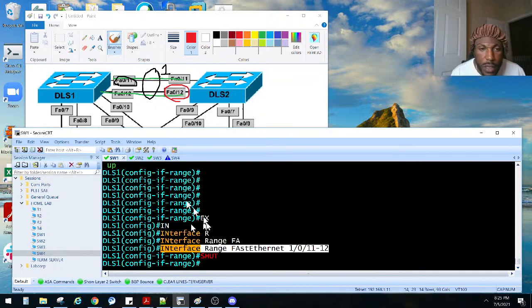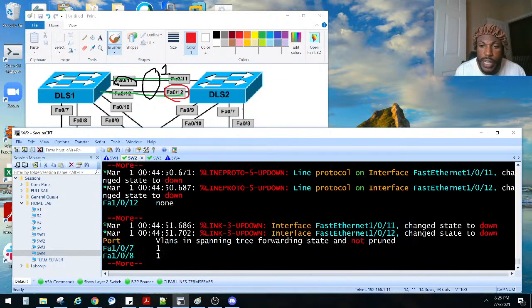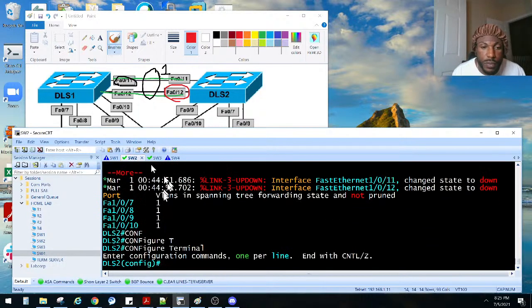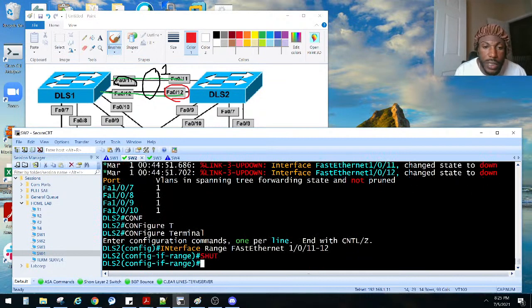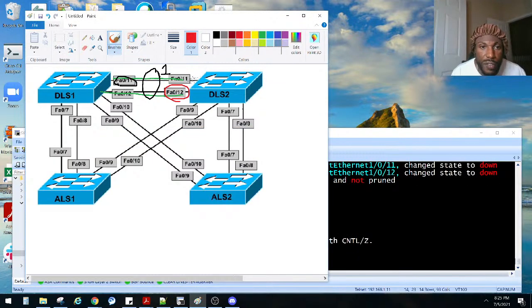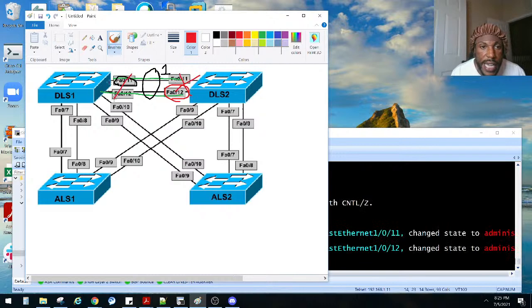Shut down. And then we're going to go on this side, DLS2, and shut those guys down. Notice we already got some messages here. Configure terminal, interface range that, shut those guys down. So now, both these guys and these guys are now down, right? Now we can start working on the port channels and stuff like that.